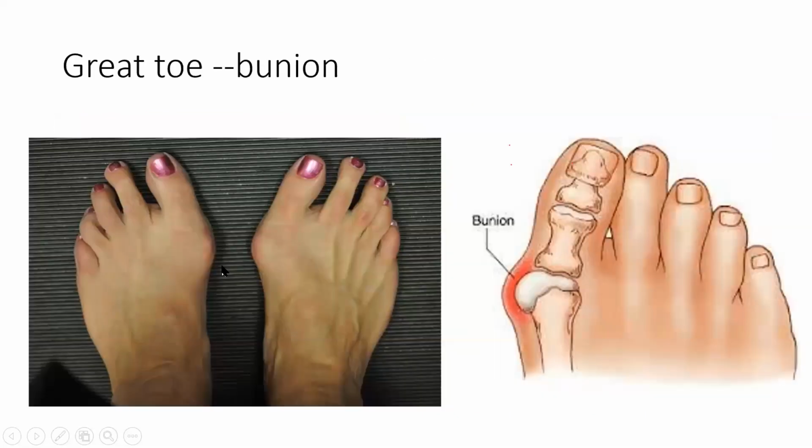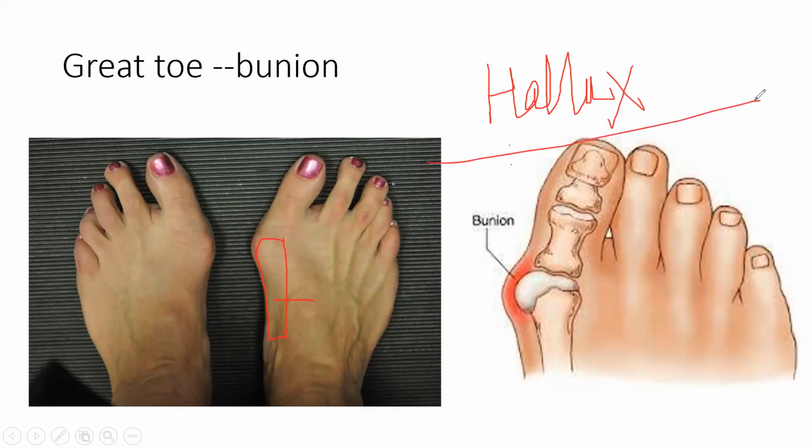Okay. Now this is very common. Even if you go and see, even in your friends, it's a very common phenomenon, this type of deformity. This is known as hallux valgus. This thumb is known as hallux.